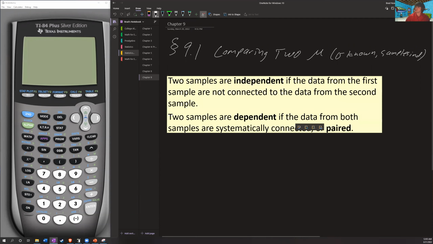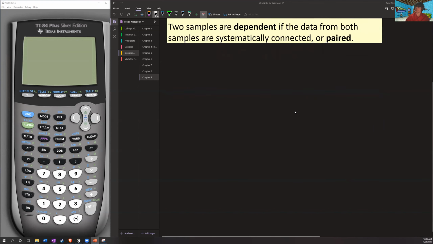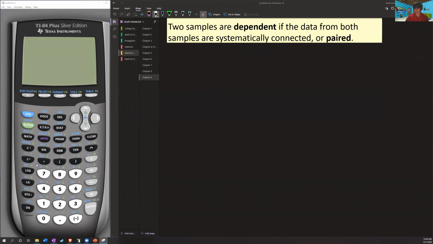So two samples are independent if the data from the first sample are not connected to the data from the second sample. Two samples are dependent if they are systematically connected or paired. Okay, so here note that we are looking at independent samples, so these are not going to be connected to one another. Now, our formula that we will make use of here is going to look similar to the ones that we've been making use of.